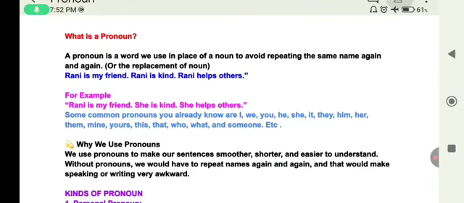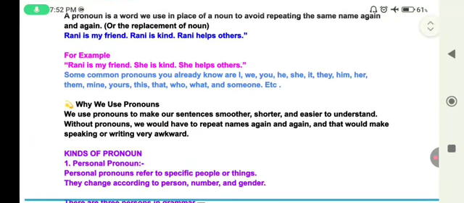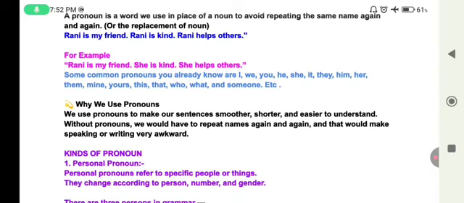Here the word she is a pronoun because it replaces the noun Rani. So remember, a pronoun replaces a noun, which can be a person, place, thing, or even an idea. Some common pronouns you already know are I, we, you, he, she, it, they, him, her, them, mine, yours, this, that, who, what, and someone, etc.